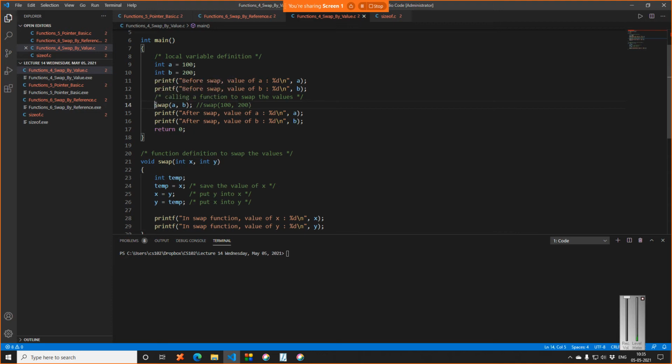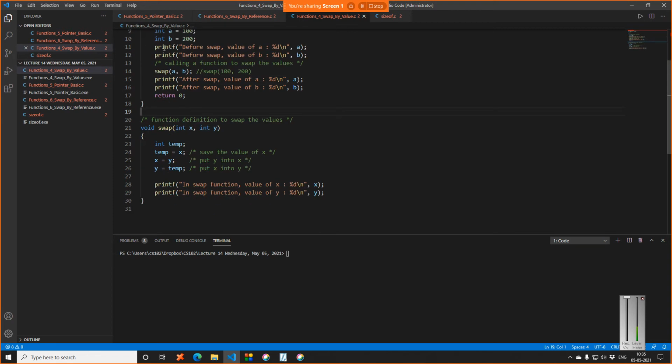So immediately when you call a function, how do you determine a function? Round parenthesis, right? It has a round parenthesis. So printf is also a function, but it is predefined in the C compiler, right? So you need not write a function definition for printf or scanf. Swap, you wrote a definition. So what is happening in swap?